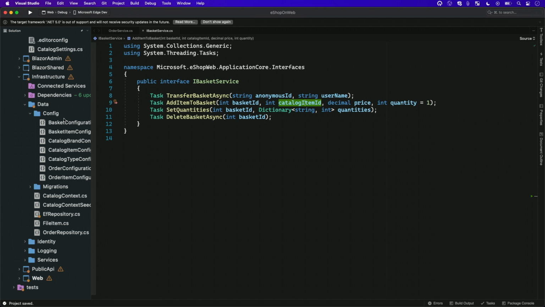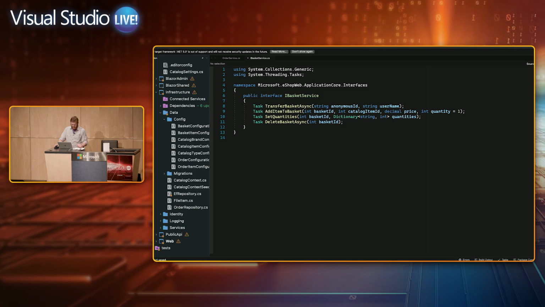Even to our own code. VS for Mac is written all in managed code, and we write it in VS for Mac itself. So for our own team's productivity, we saw some nice gains right away in loading the behemoth that is the IDE source code. So that's the highest level.